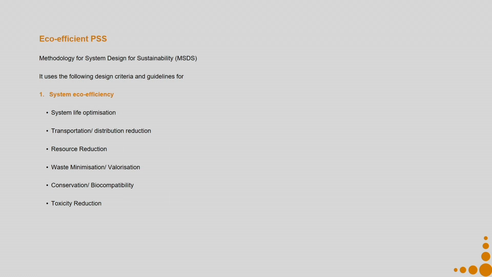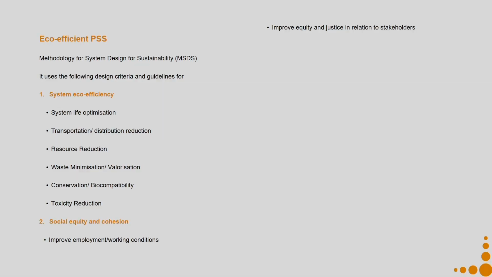You are given the possibility to associate different levels of priority to each of these sub dimensions depending on the context for which you are designing. So, that is the third modularity aspect which is offered by this particular methodology.